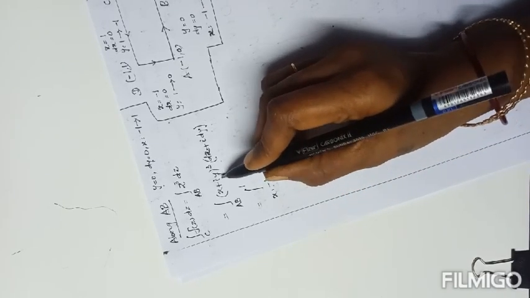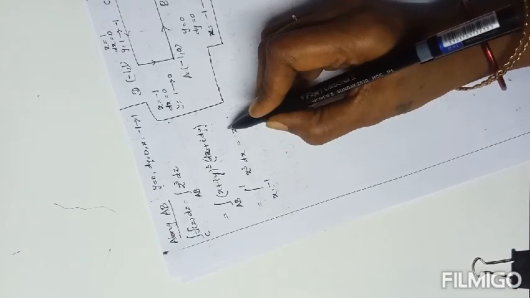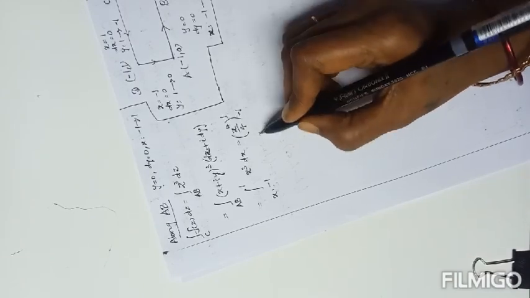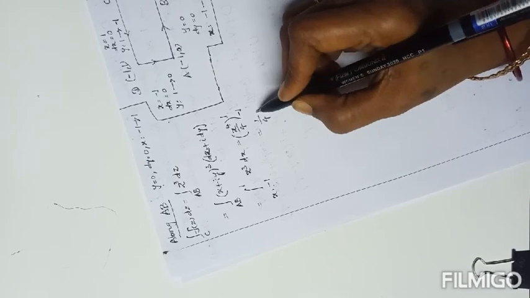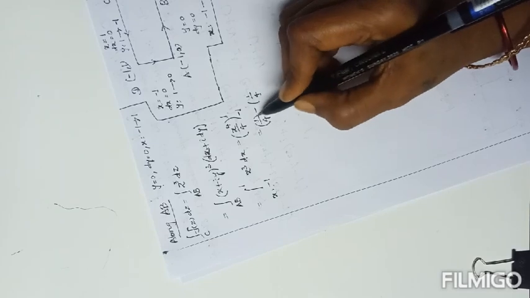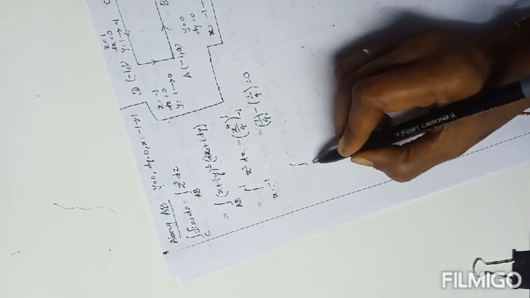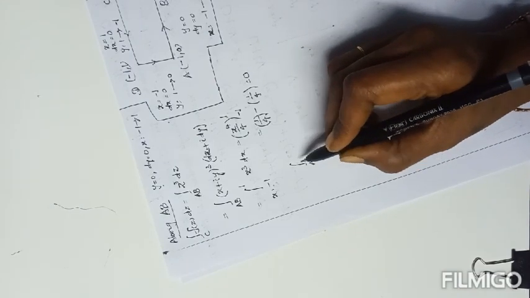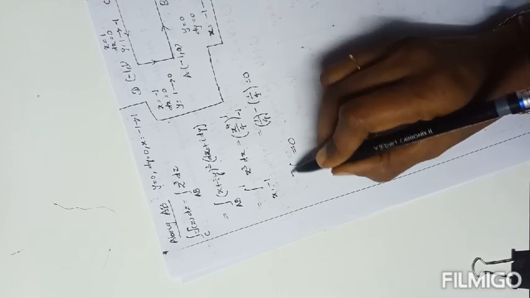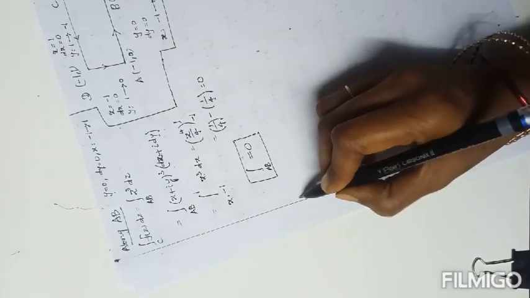x cube, y is 0, dy also 0, dx. The integration of x cube is x power 4 by 4, with limits minus 1 to 1. For the upper limit, 1 by 4, minus, for the lower limit, 1 by 4, since minus 1 whole power 4 is plus 1. That equals 0. So the integration of the function along AB equals 0. Okay, next along BC.